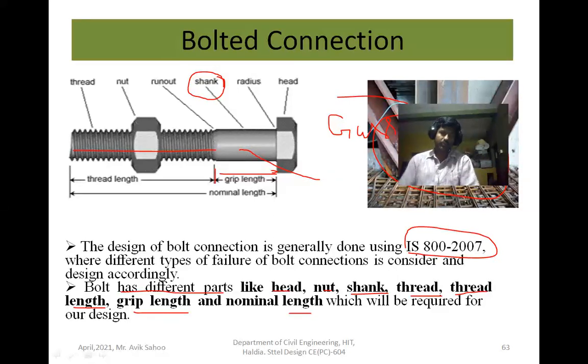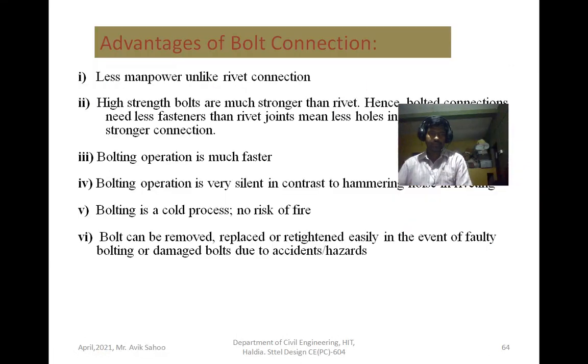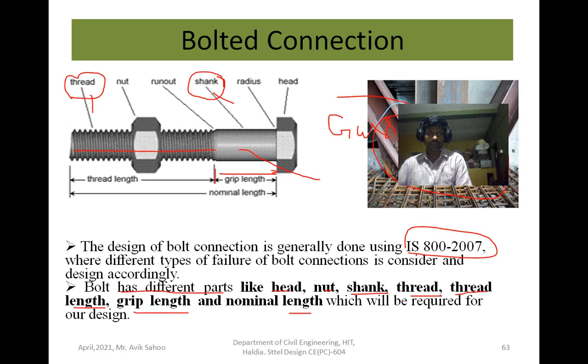So the shank area and threaded area are required. Mainly the shank and thread portions are required for designing of bolts. So these two are important, shank area and threaded area. This is basically the unthreaded portion, the shank area, and this is the threaded portion.